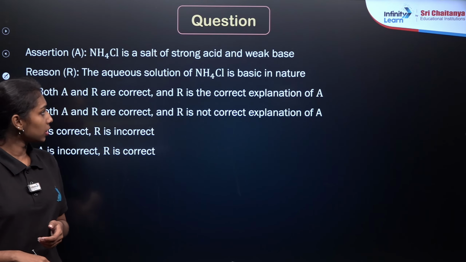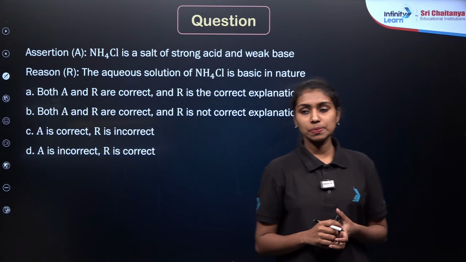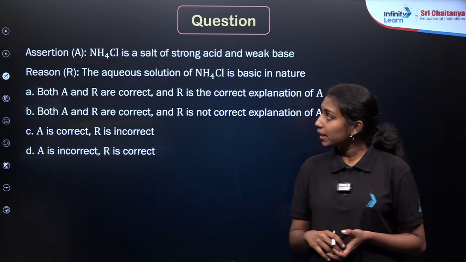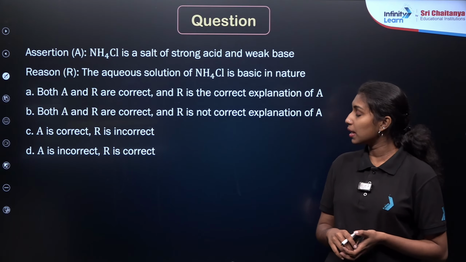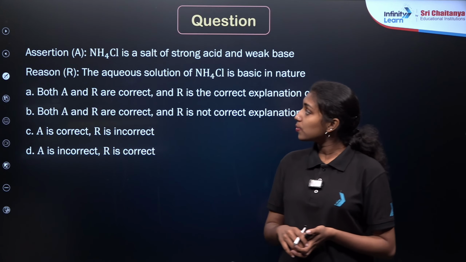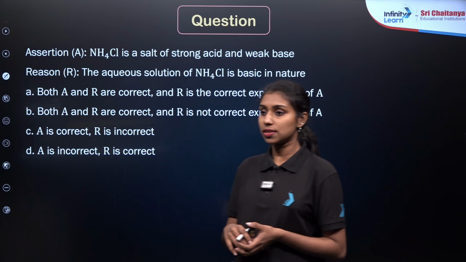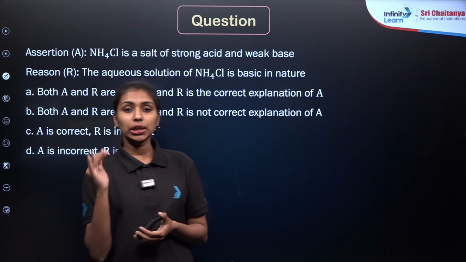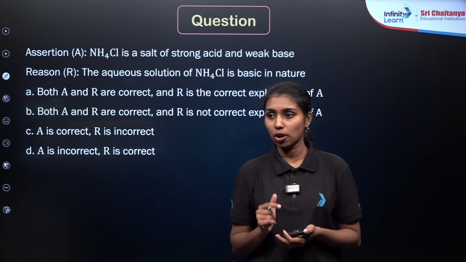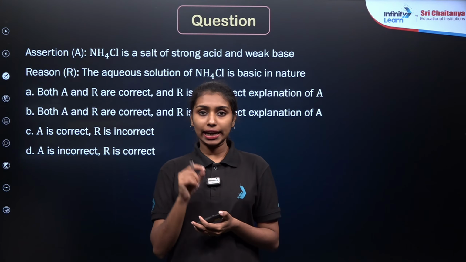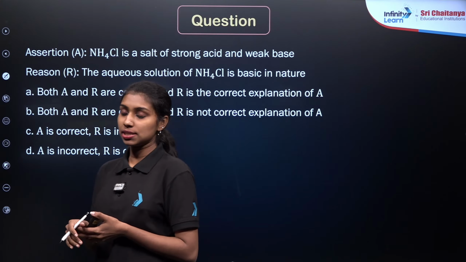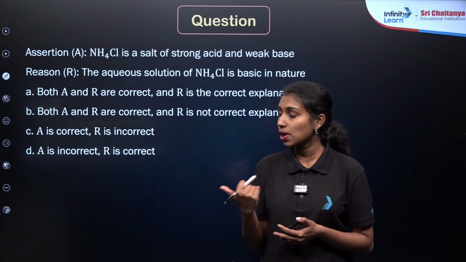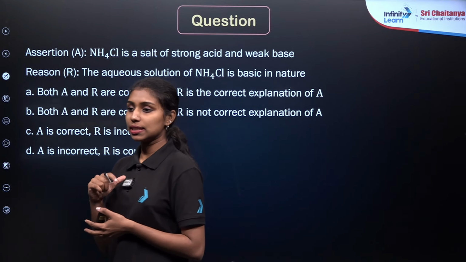Now we are moving to the next question. This part of the question is very important. Assertion and reason type. The assertion given is: ammonium chloride, NH4Cl, is a salt of strong acid and weak base. The reason given is that the aqueous solution of NH4Cl is basic in nature. According to our syllabus, during the neutralization reaction, salt and water are formed, right? From the salt itself, we can identify the parent acid as well as the parent base. Then depending upon the nature of the parent acid and parent base, we can define the nature of the salt also. So this is the basics behind this question.